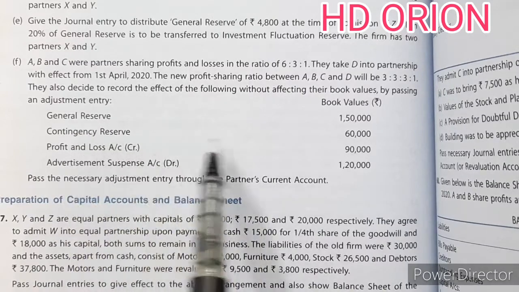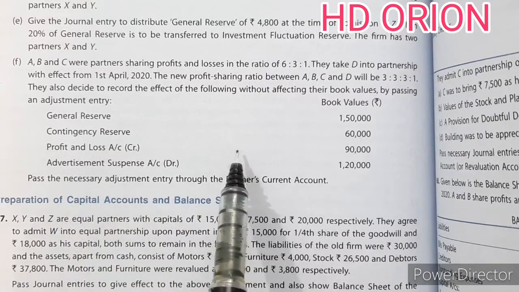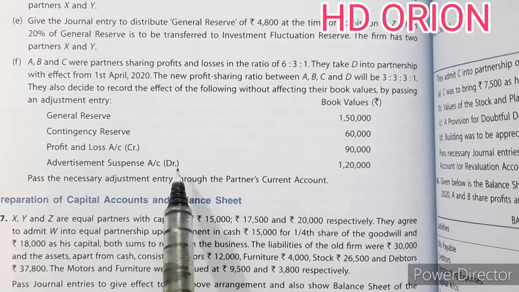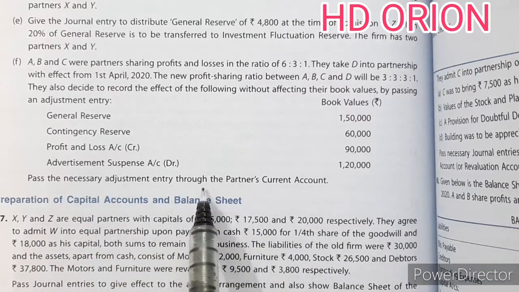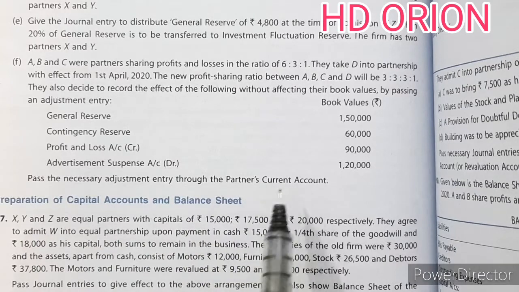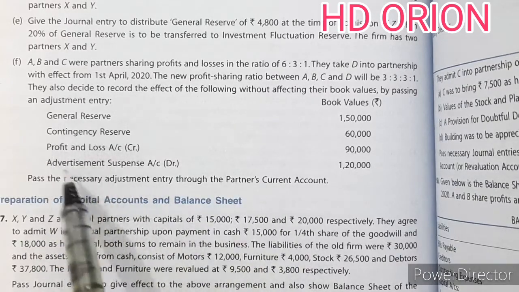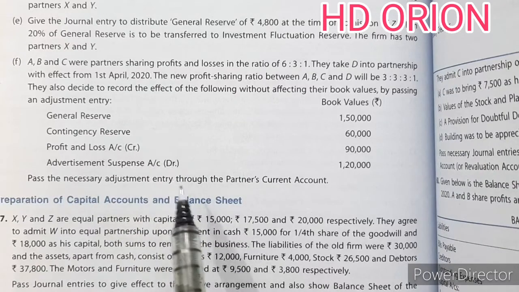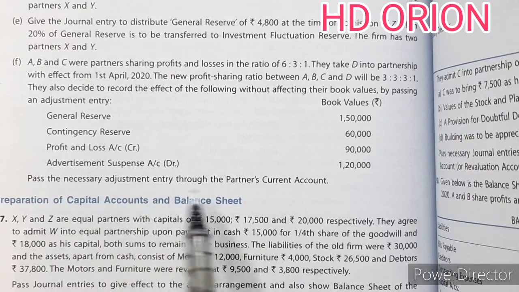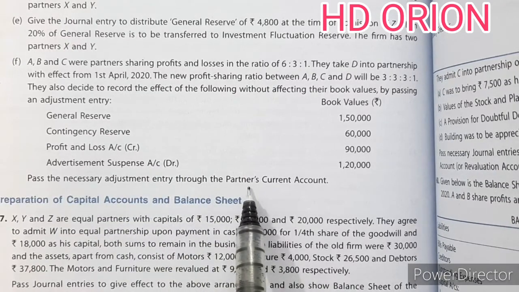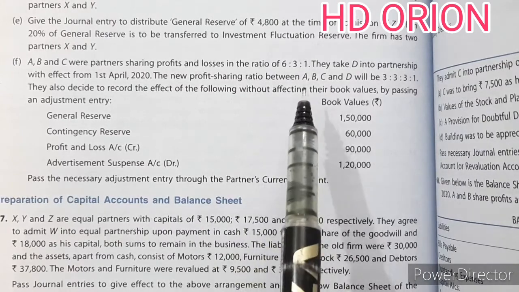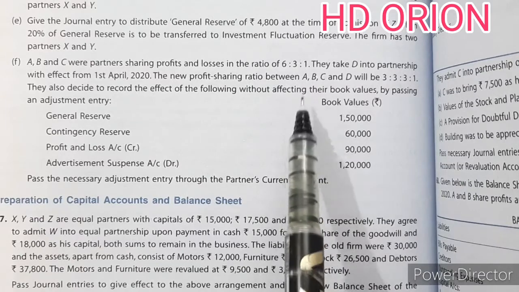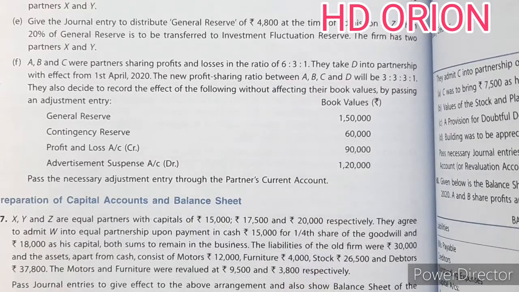General reserve, contingency reserve, profit and loss credit balance, that is profit, and advertisement suspense debit balance is given. Pass the necessary adjustment entry through the partner's current account. It means we don't have to close these accounts, but the effect is to be given through an adjustment entry, and that also by opening a current account, not capital account. So for this we will first calculate the sacrificing and gaining ratio. Let us see.